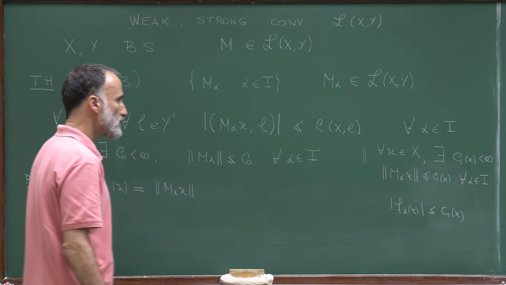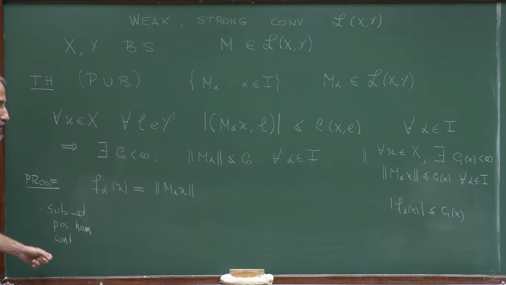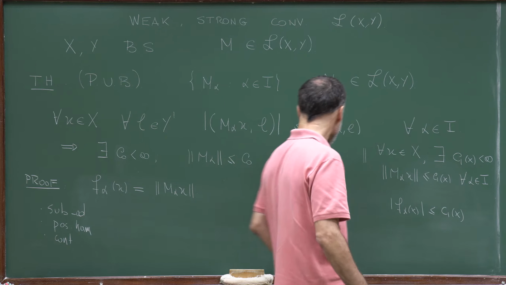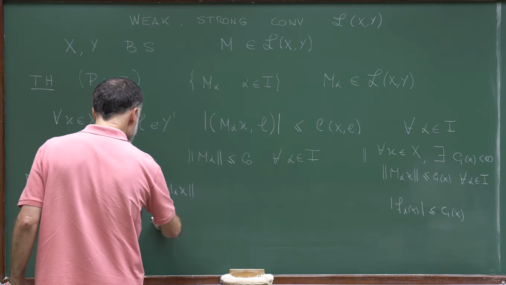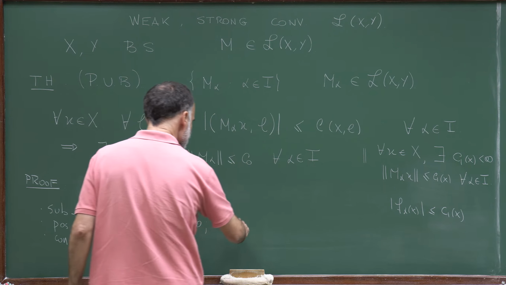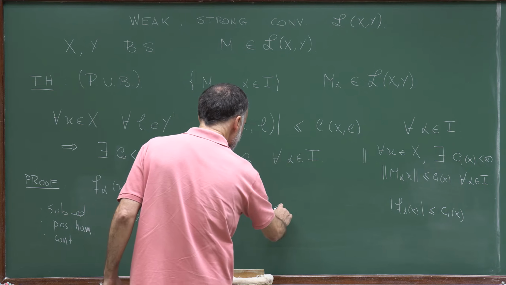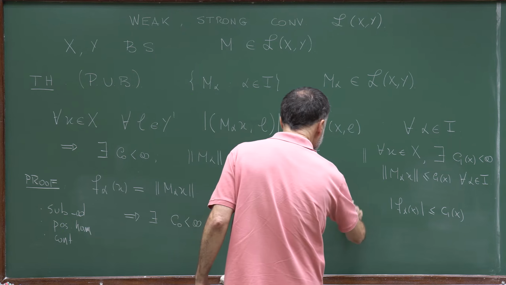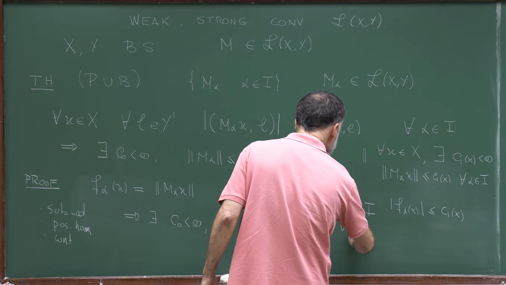And we proved in the previous lecture that if we have such a family of subadditive, positive homogeneous, and continuous functions which are bounded pointwise, then there exists a finite constant C0, such that f_alpha of x is bounded by C0 times the norm of x for all alpha in I and for all x in X.